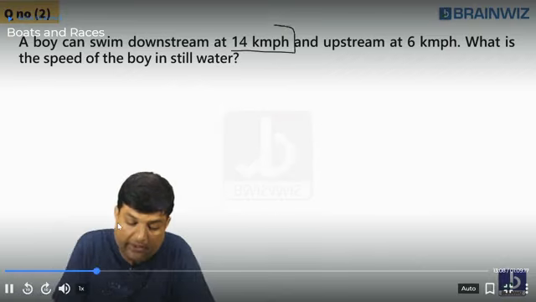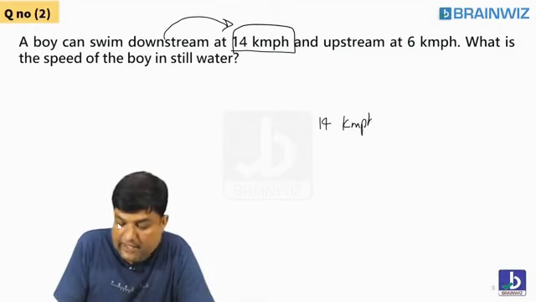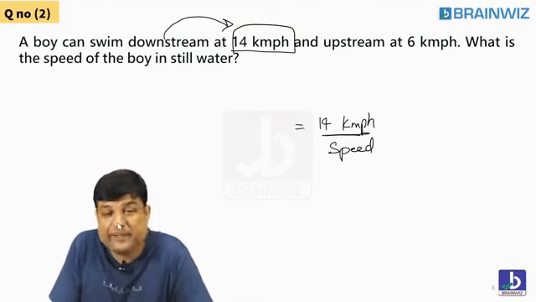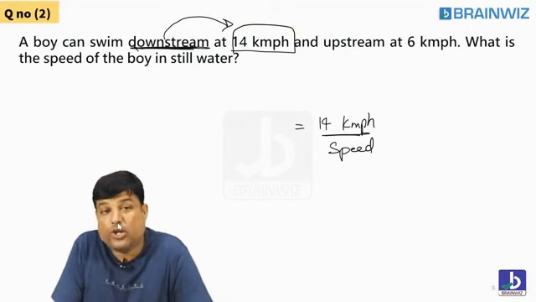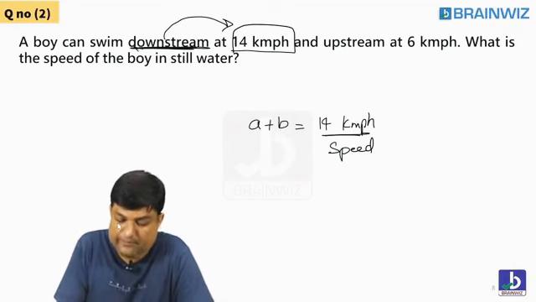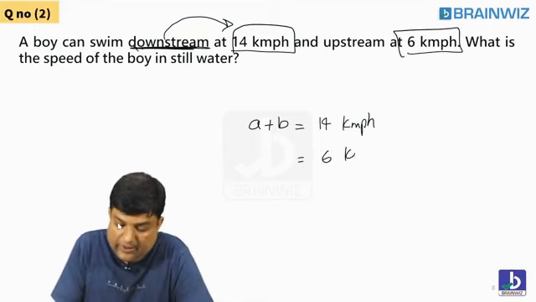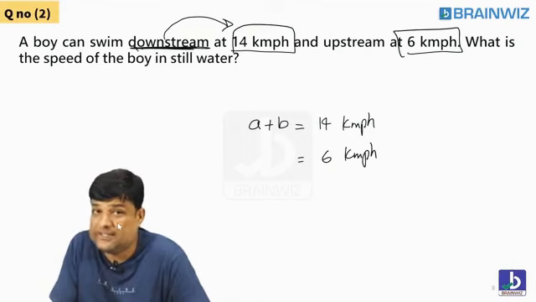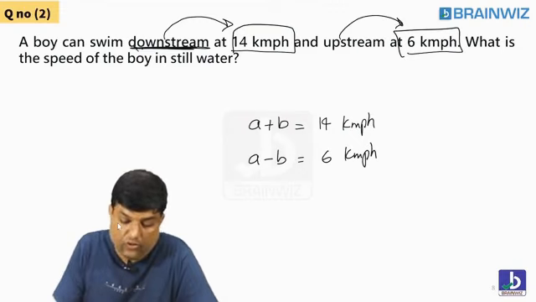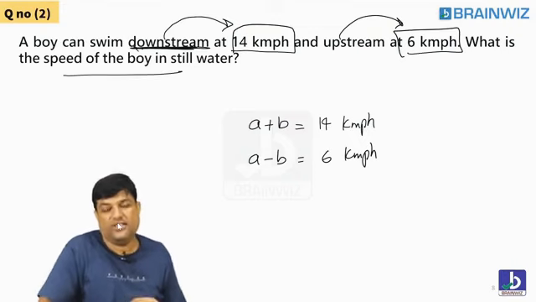Who is this 14? Downstream speed. 14 kilometers per hour, this is actually a speed. But what speed is this? Downstream speed. Does downstream speed mean only A? No. Water is also coming along with you, so that is A plus B. Are you understanding, everybody? You have got one more, that is 6. So who is this 6 kilometers per hour? This is also a speed. But what kind of speed is this, students? Upstream speed, A minus B. He told you upstream speed. So you have the A plus B value and the A minus B value. I want the speed of the boy in still water.